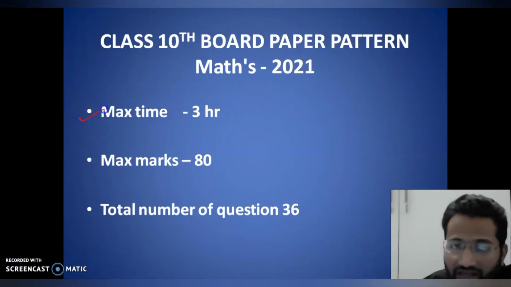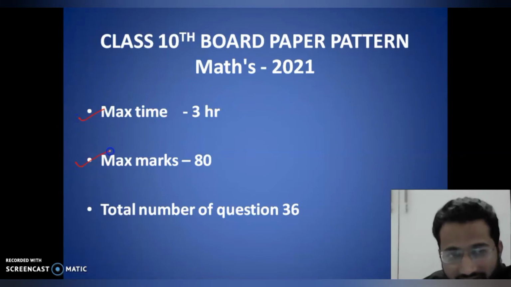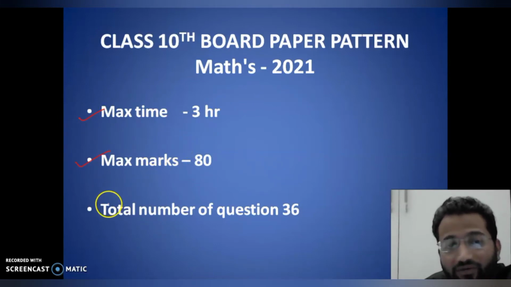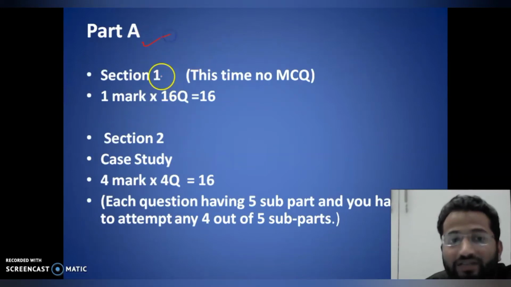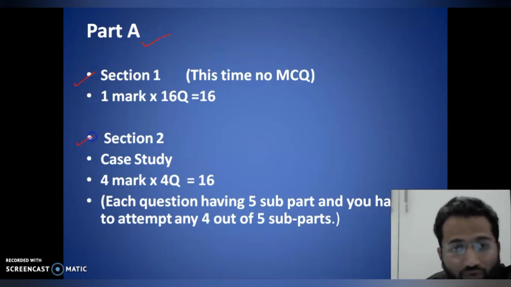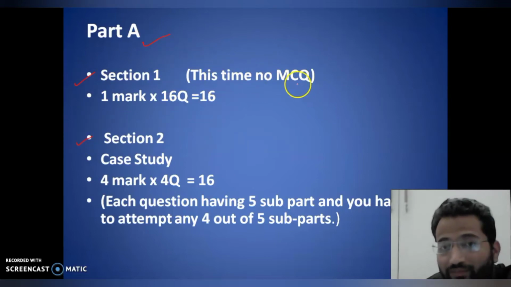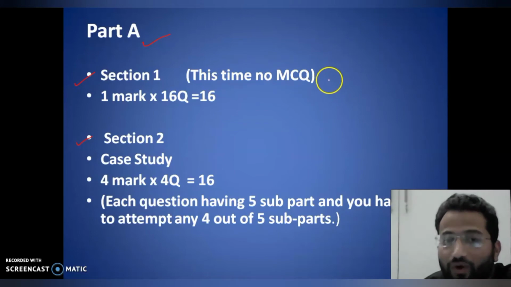Maximum time 3 hours, maximum marks 80, same as last year. Now this year the question paper consists of a total of 36 questions, which the board has divided into two parts, A and B. Part A consists of section 1 and section 2. In section 1, this time there is no MCQ. Last year the board asked 20 MCQs. This year no MCQ in section 1.